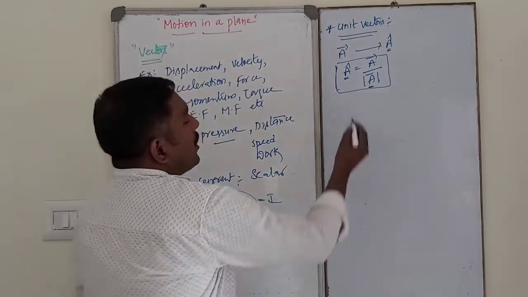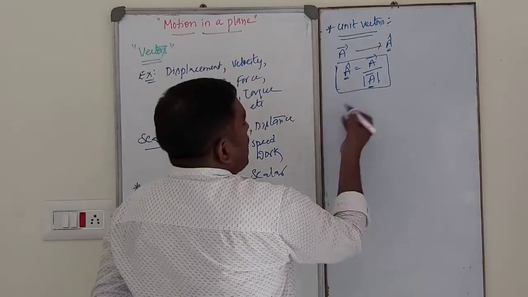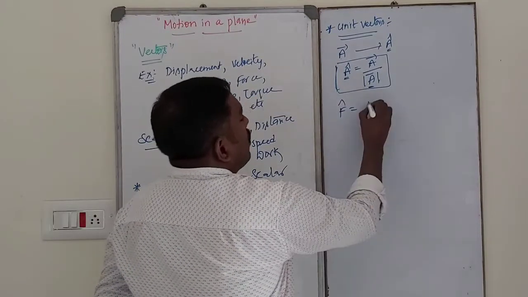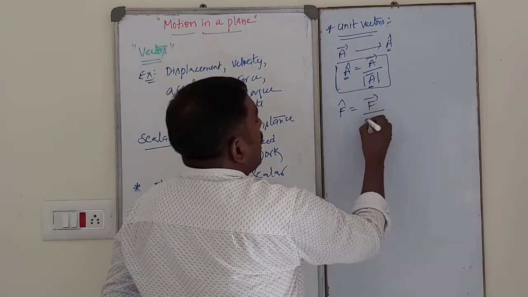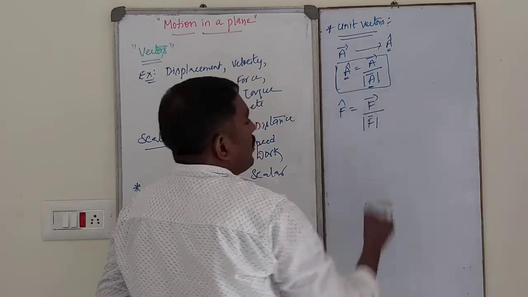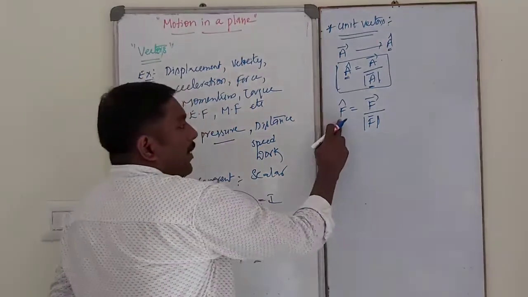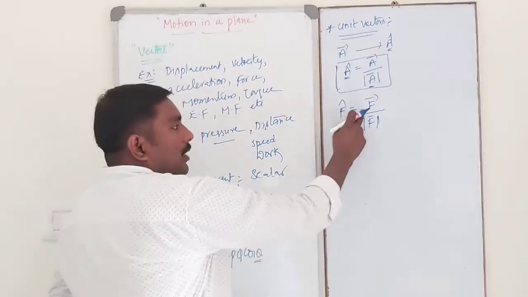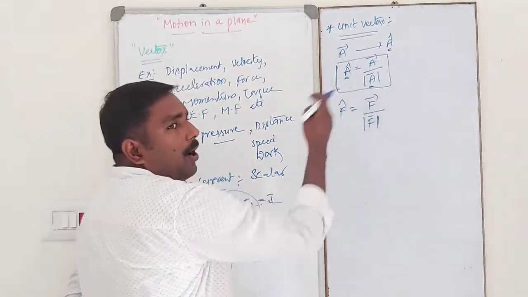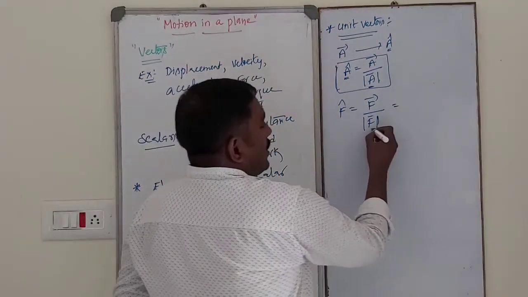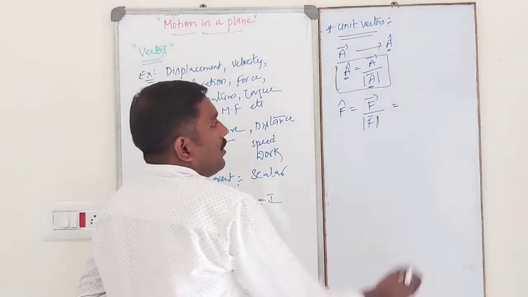Suppose let us consider one vector, force. F cap is equal to F bar by modulus of F bar. So in this case, F cap is the unit vector in the direction of F bar. So it is the magnitude. Okay.